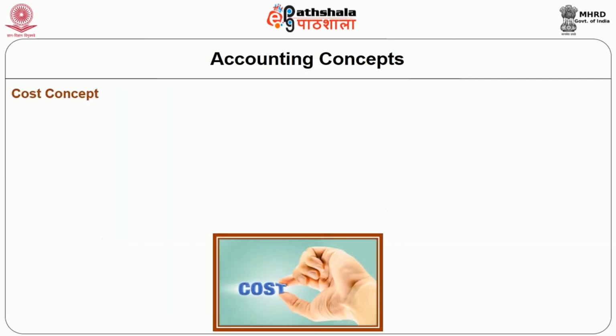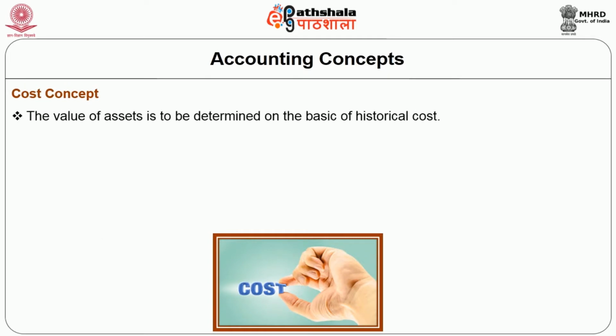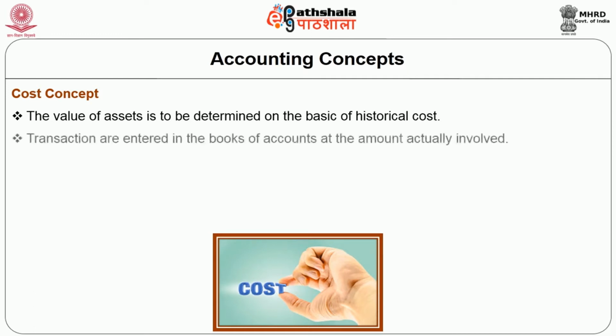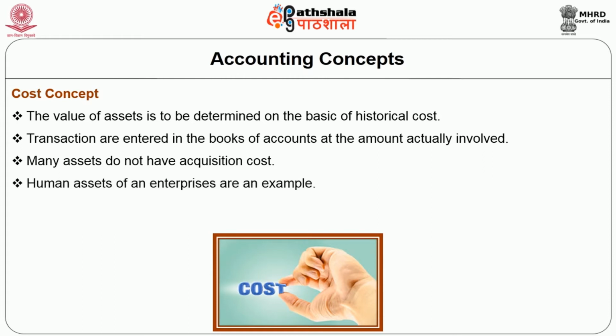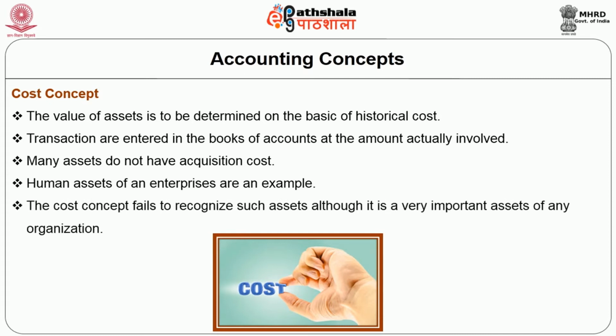Third one, cost concept. By this concept, the value of asset is to be determined on the basis of historical cost. Transactions are entered in the books of accounts at the amount actually involved. Many assets do not have acquisition cost. Human assets of an organization are examples. The cost concept fails to recognize such assets, although it is a very important asset of any organization.